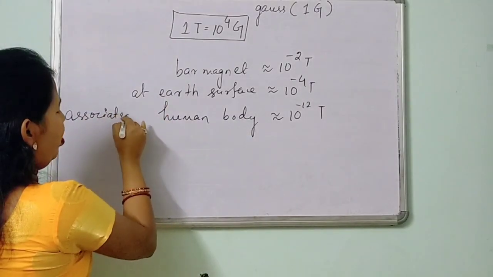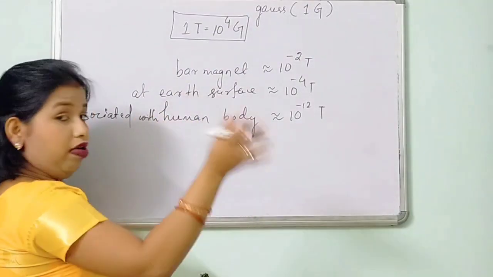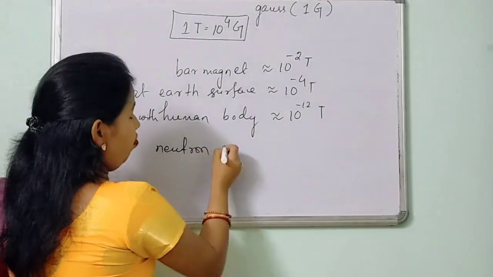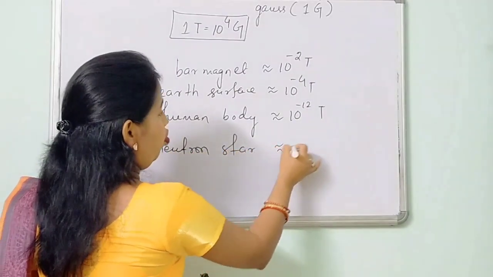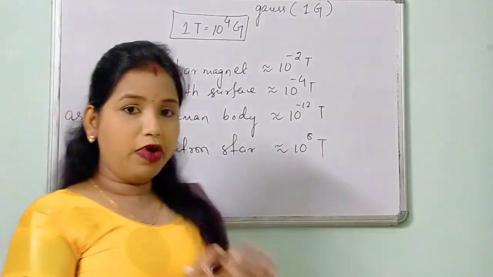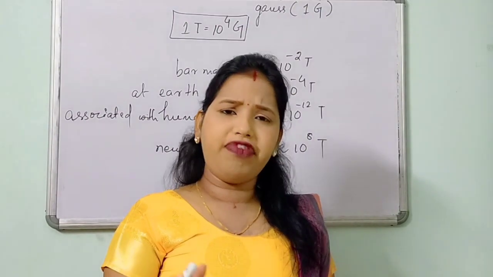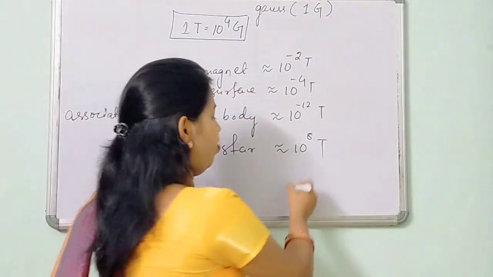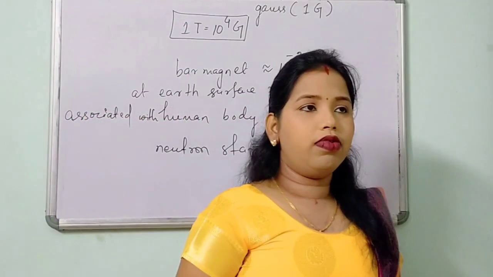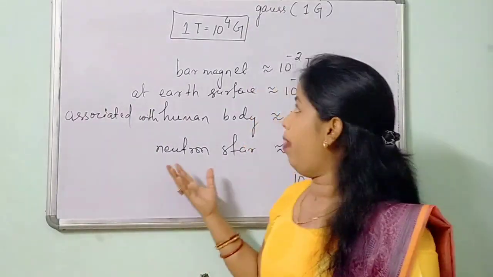And magnetic field on the surface of a neutron star is of the order of 10 to the power 8 Tesla. The largest amount of magnetic field that is man-made and for a finite interval of time, that is about 10 Tesla.